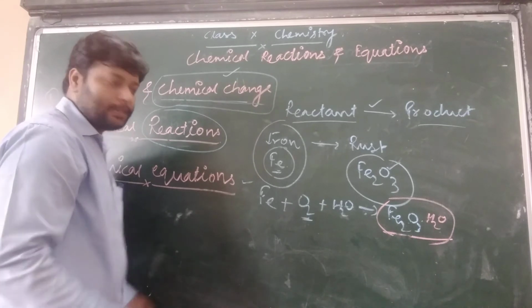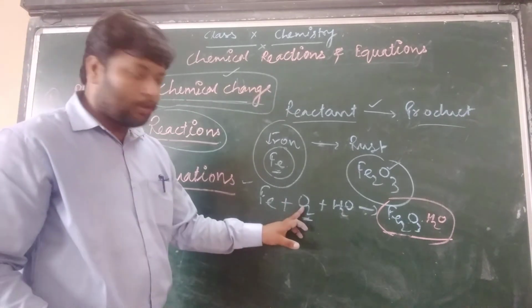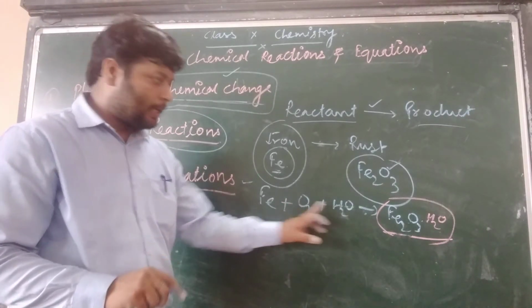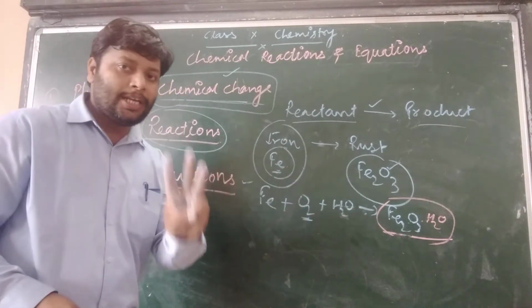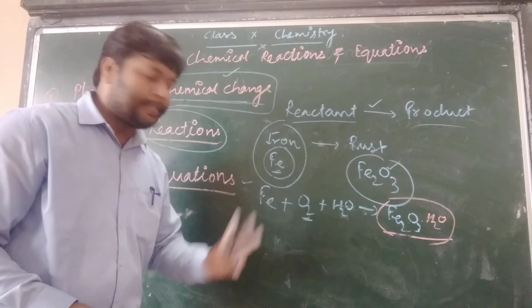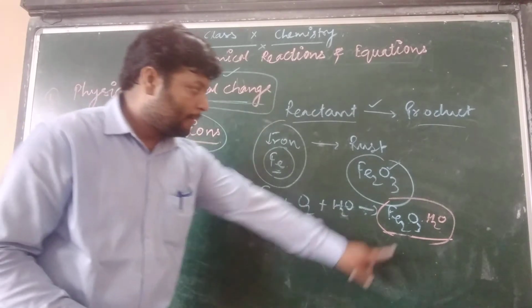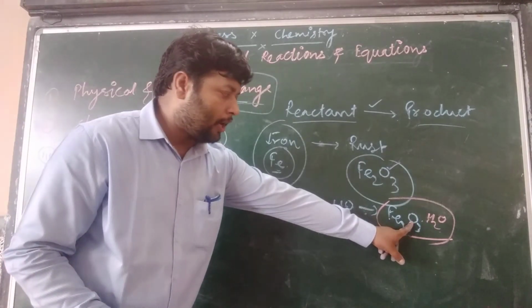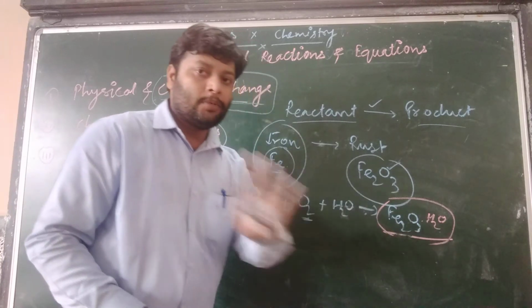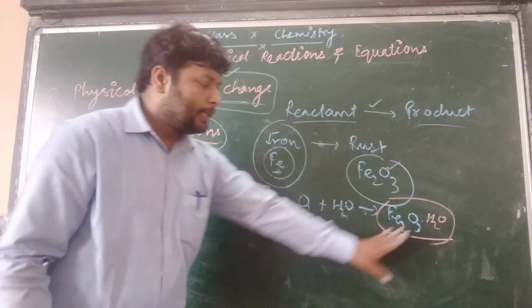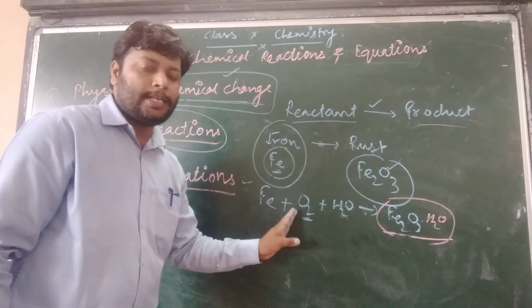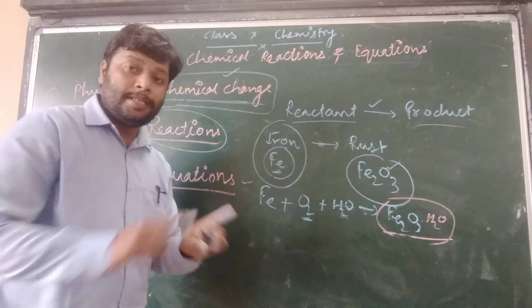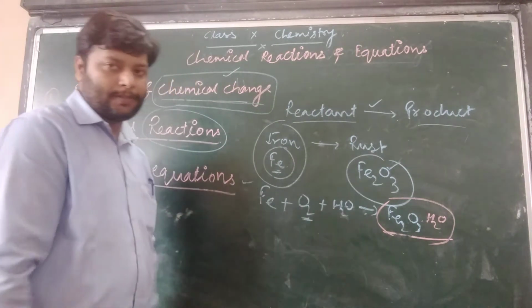Here there are 2 atoms of oxygen in one molecule and 1 oxygen atom in a water molecule, so a total of 3 oxygen atoms on the reactant side. In the product, there are 4 oxygen atoms. It means the atoms are different in numbers.